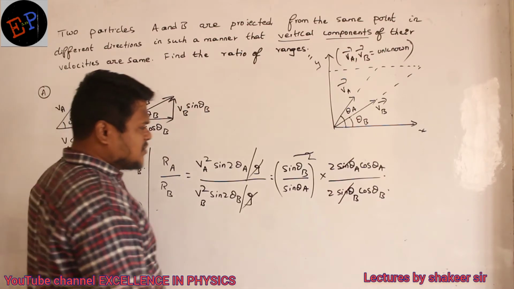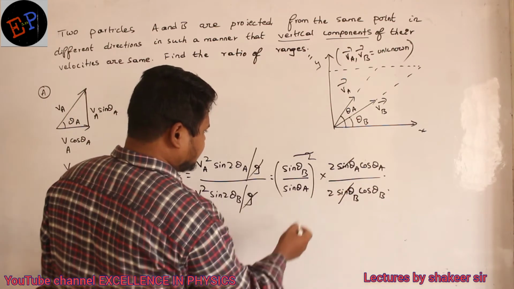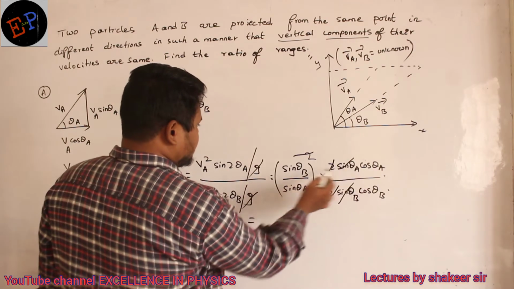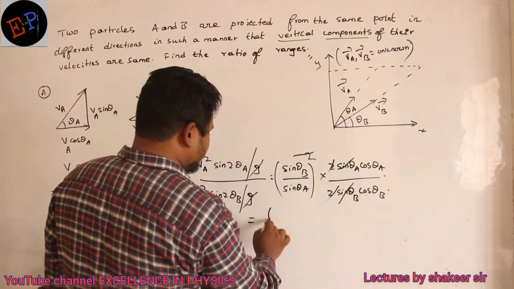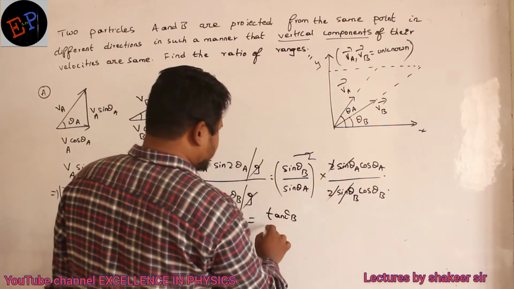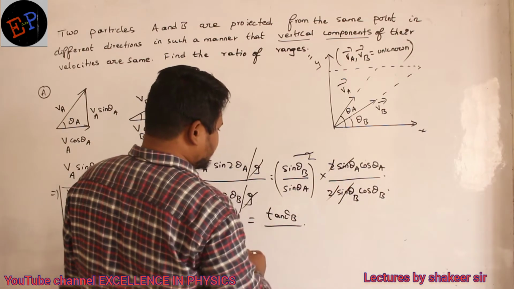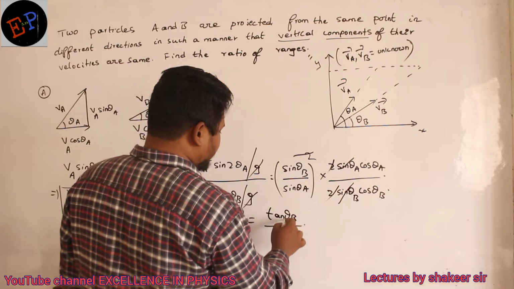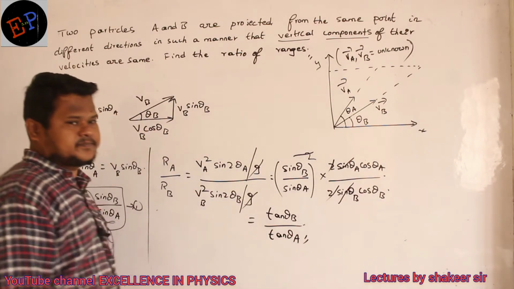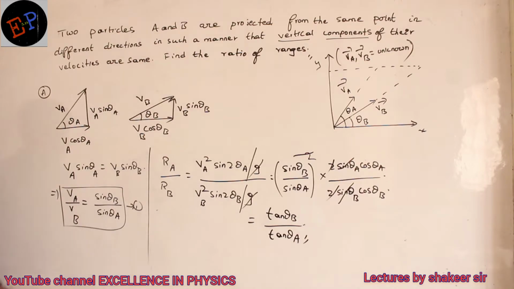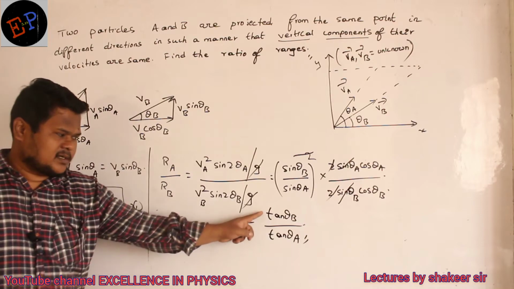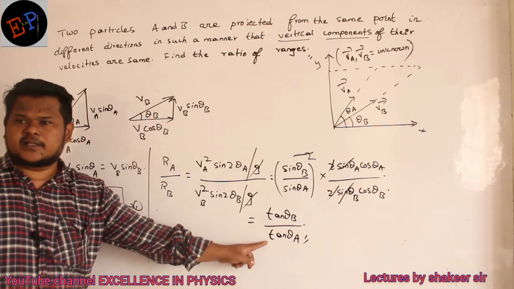So now what are the values I am left with? I am left with 2 and 2 also will get cancelled. Clear, no, ma? So sin theta b by cos theta b is nothing but tan theta b, and cos theta a divided by sin theta a is cot theta a. So 1 by cot is nothing but tan, so tan theta a. So this is my answer. Clear, ma? So this is my equation to calculate the ratio of ranges. So Ra divided by Rb is how much? Tan theta b divided by tan theta a.